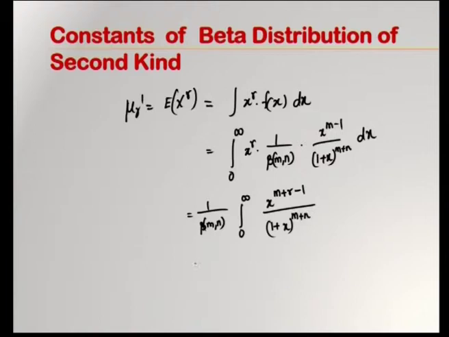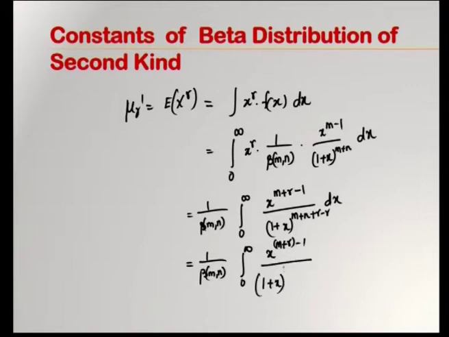In the beta integral format, in the place of m you should have m plus r, so the power of the denominator should also be in the format of m plus r. So, I will add r and minus r, which will not affect the power. Therefore, you have 1 by beta of m, n integral 0 to infinity, x power m plus r minus 1 by (1 plus x) whole power m plus r plus n minus r dx.